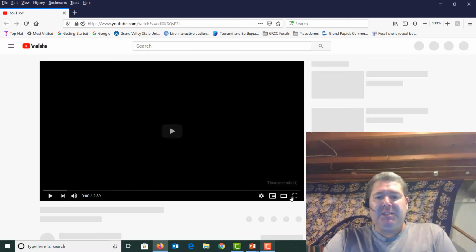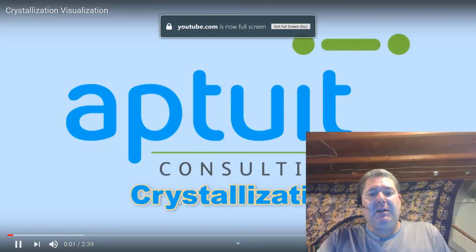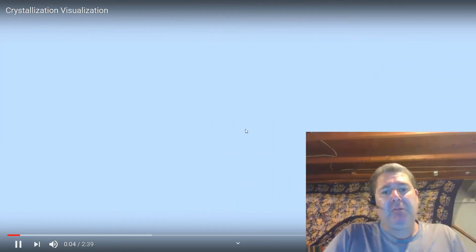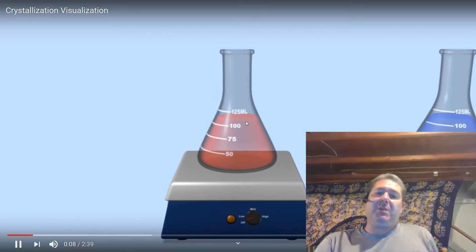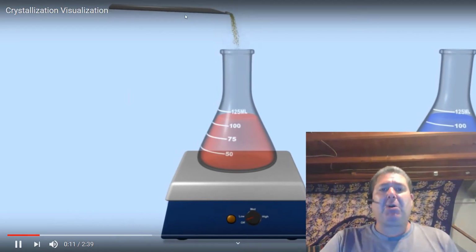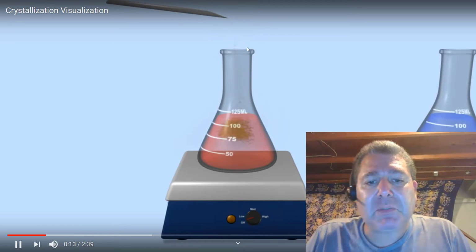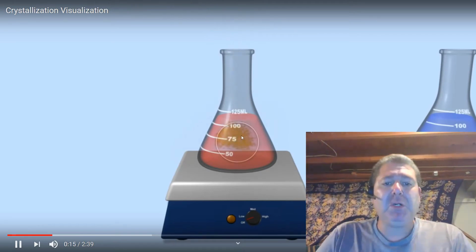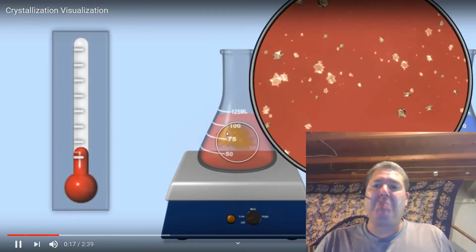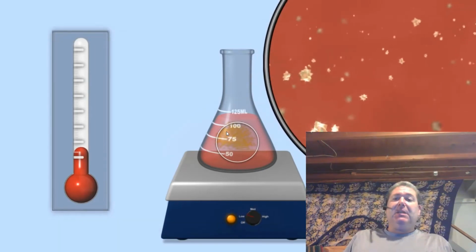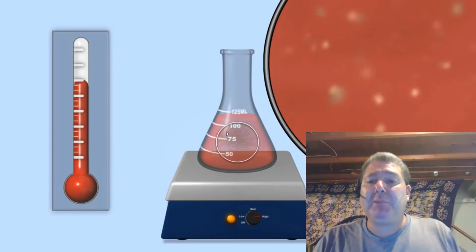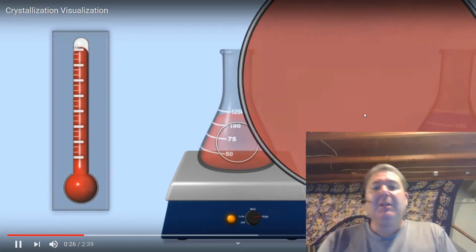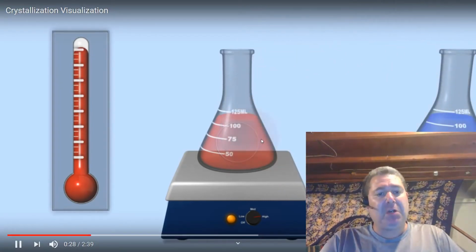Now this is a good description of crystallization. This one is actually showing it with acetaminophen. So this is a medicine, but the same process. We're going to pretend this is our magma chamber. Here's all of our elements and ions in our magma, in the liquid, as we first melt that rock into a magma. At the highest of these temperatures, everything's going to be liquid. Look at that, everything dissolves. No crystalline structure at all, no solid at all.